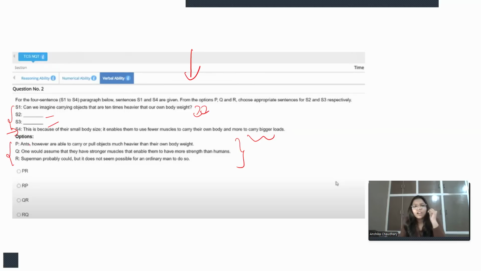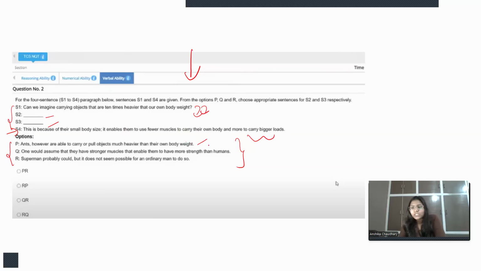Statement 2 should be among these. Let's have a look at the options. Option number 1 is, after that, can we imagine carrying objects that are 10 times heavier than our own body weight? Okay, ants however are able to carry or pull objects much heavier than their own body weight.